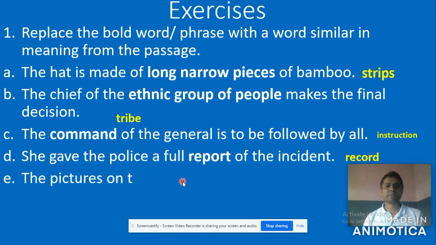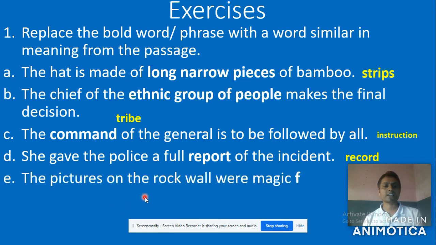Now look at the next number here. The pictures on the rock wall were a magic formula, even for home, for the tribe. So the bold word is "formula."